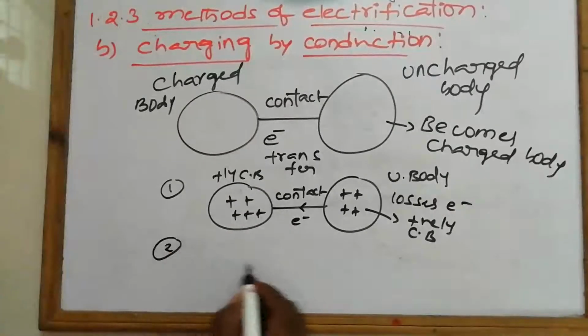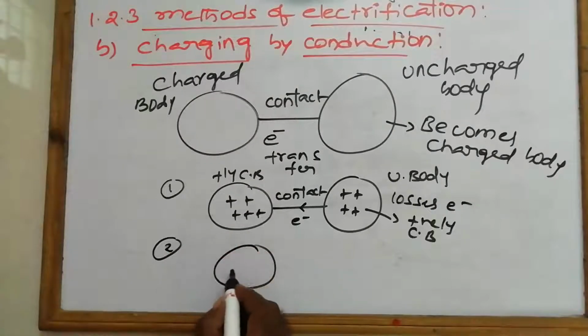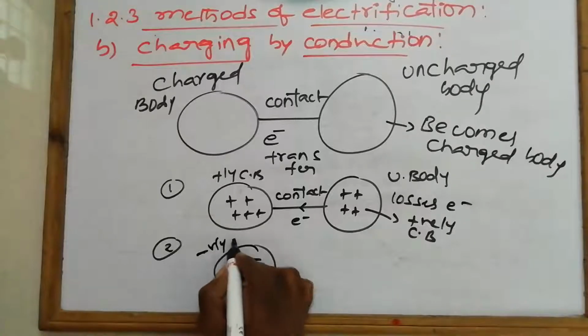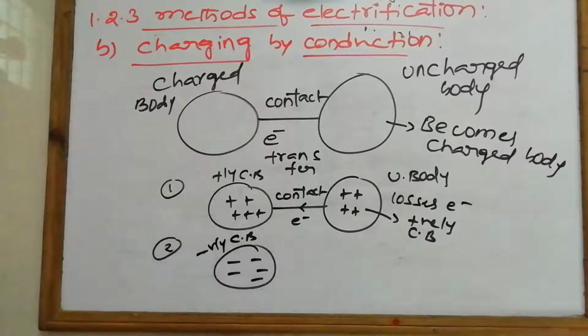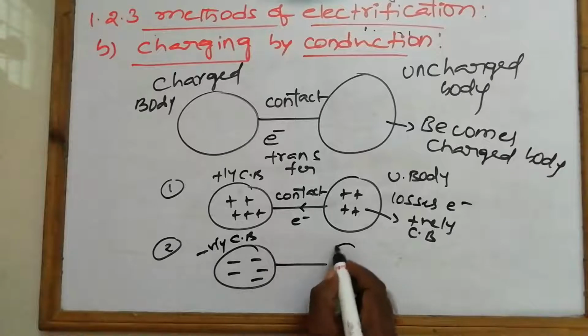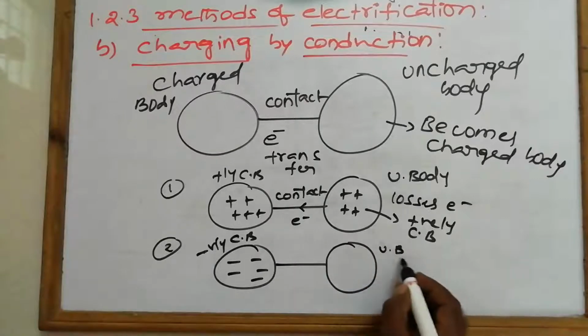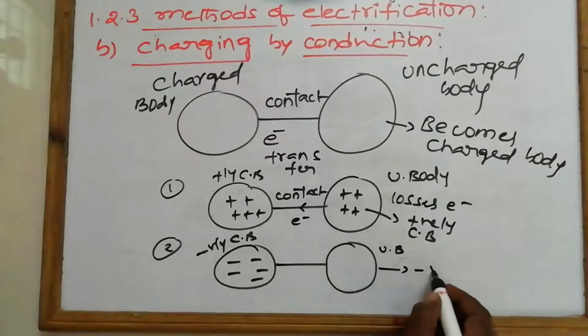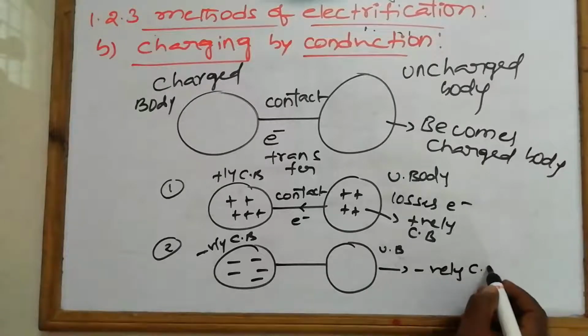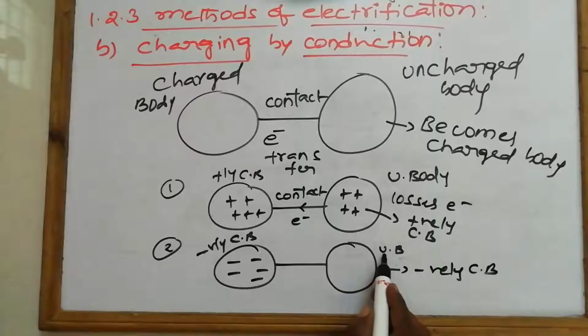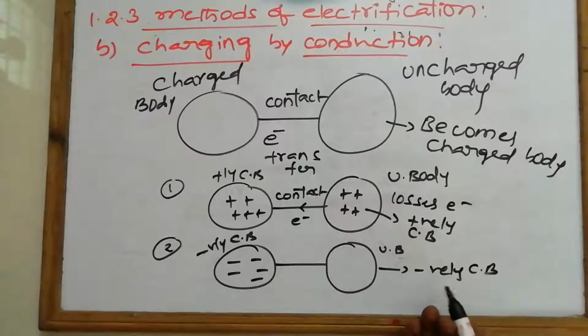Second, suppose the charged body is negatively charged. This is a negatively charged body. If the negatively charged body is in contact with the uncharged body, this uncharged body becomes negatively charged. How does it become negatively charged?